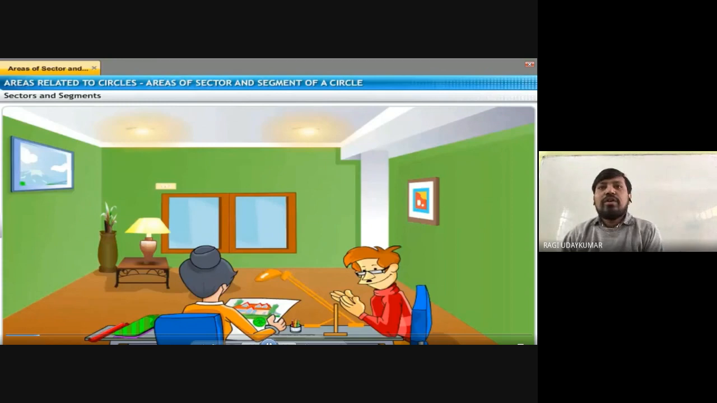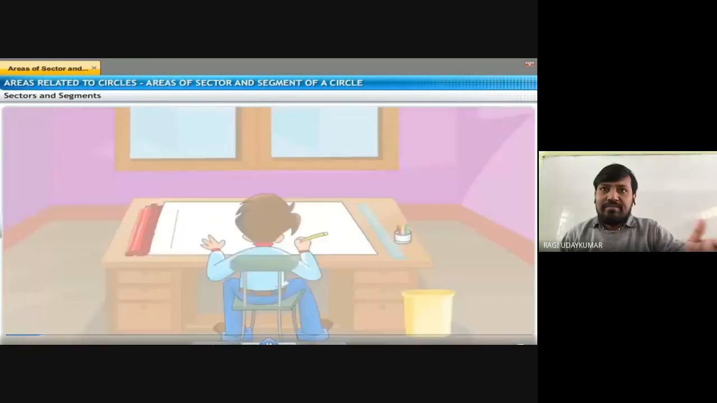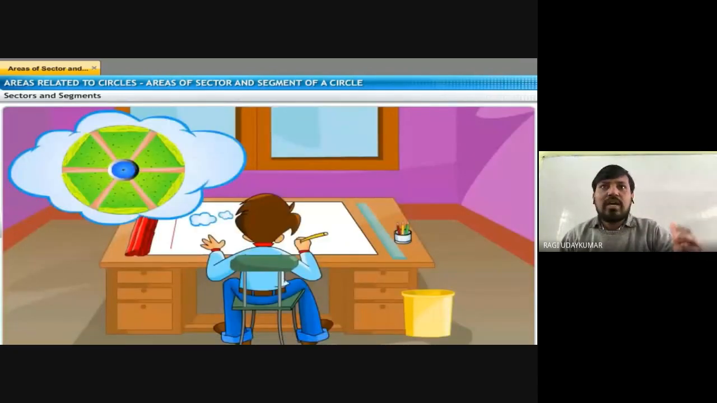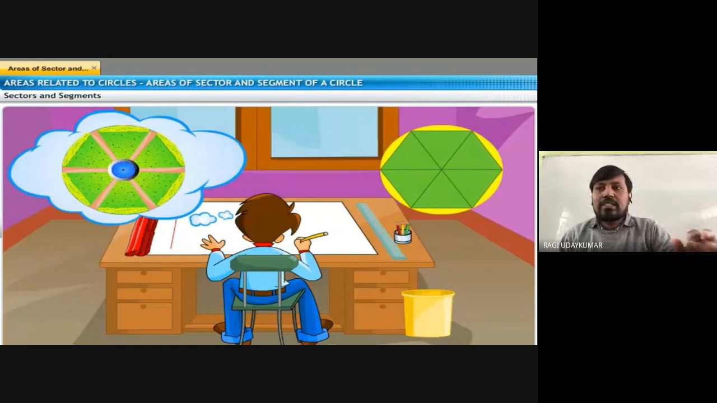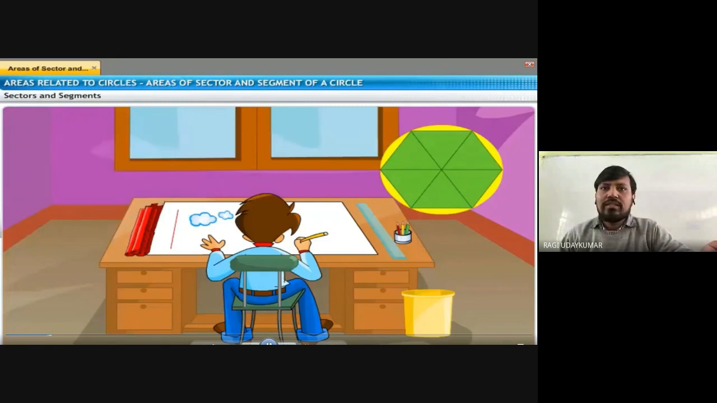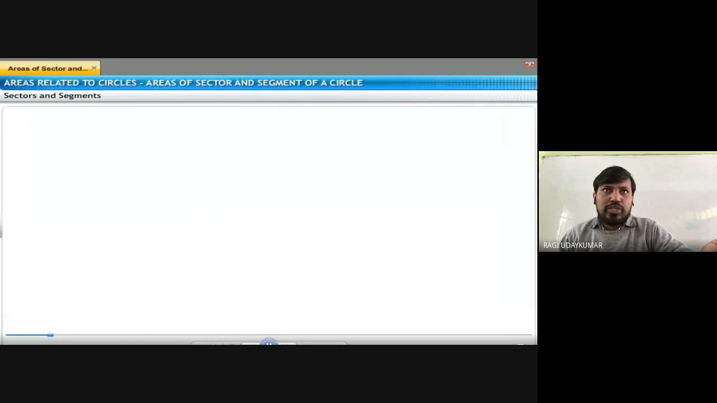Different sectors and segments will be there in the figures wherever you are. Suppose you are cutting a pizza into 6 pieces. Usually you are going to see a hexagonal shape like this. So you are going to see different shapes in your surroundings, and whenever you see them, you need to find out the area of the shaded regions, such type of things.